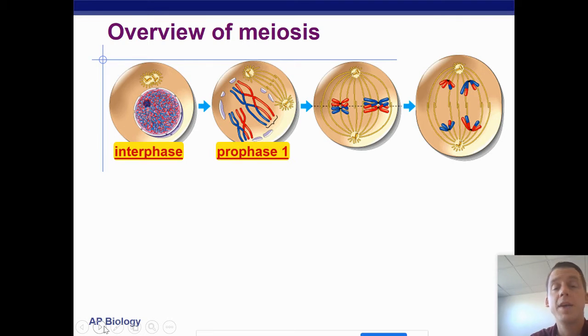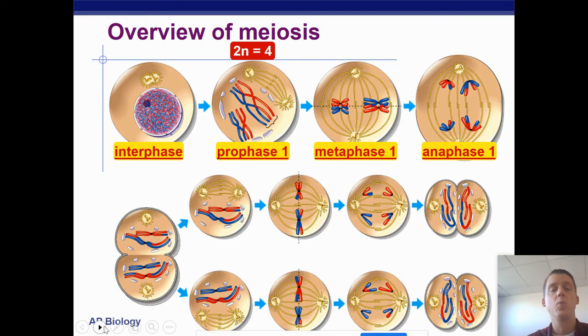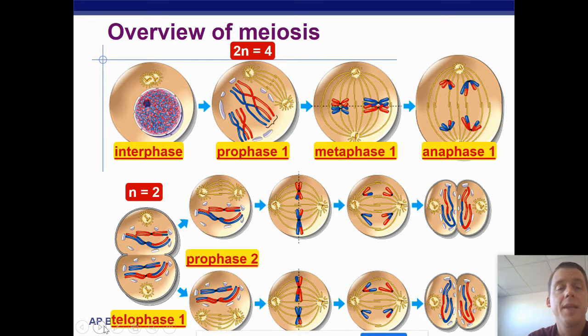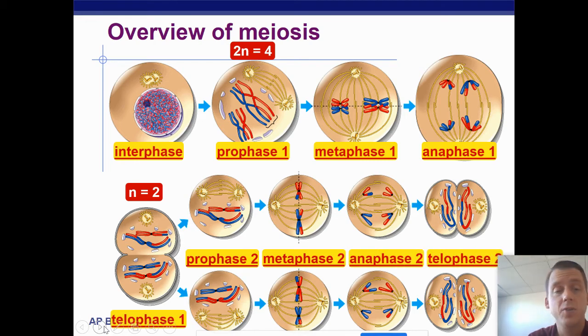Interphase, prophase 1 because it's meiosis 1, metaphase 1, anaphase 1, telophase 1, and then we have meiosis 2, which has prophase 2, metaphase 2, anaphase 2, and telophase 2.